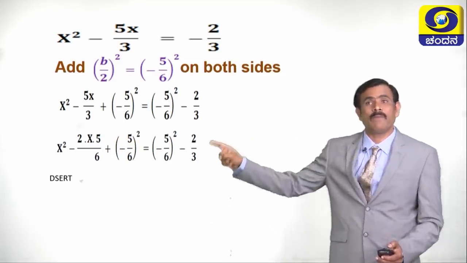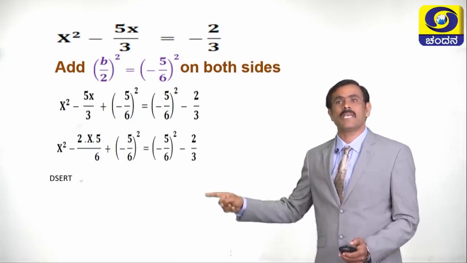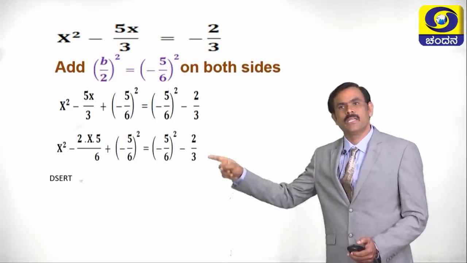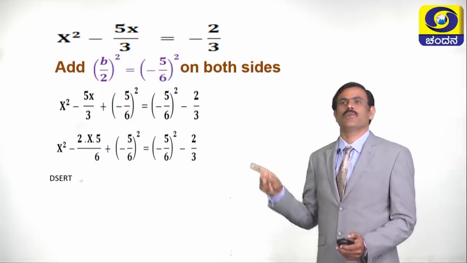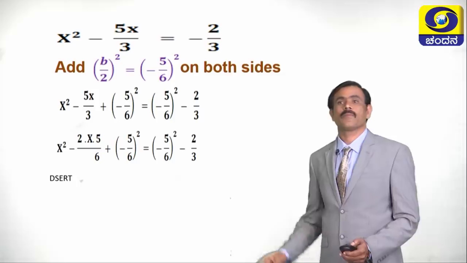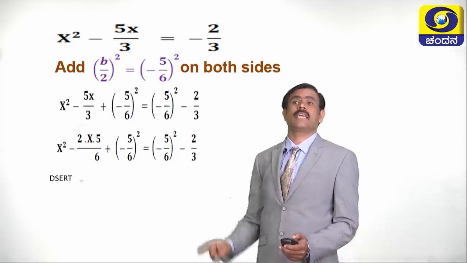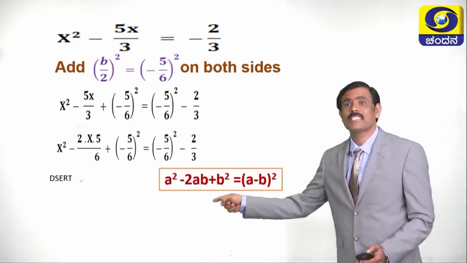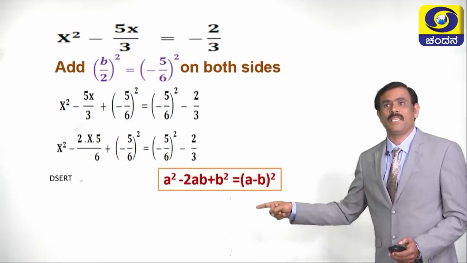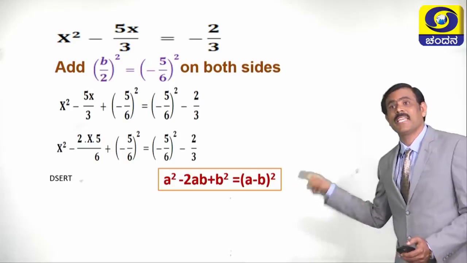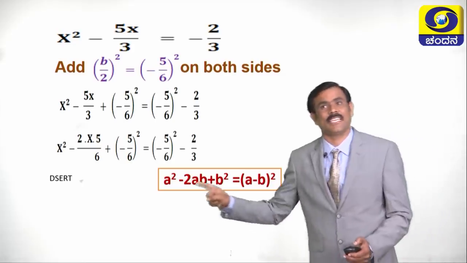That is why 5x by 3 becomes 2 into x into 5 divided by 6 plus minus 5 by 6 whole square is equal to minus 5 by 6 whole square minus 2 by 3. See the equation now. See the left hand side of the equation and also see the formula here. A square minus 2ab plus b square can be written as a minus b whole square. Now, you compare this with the LHS in the equation.